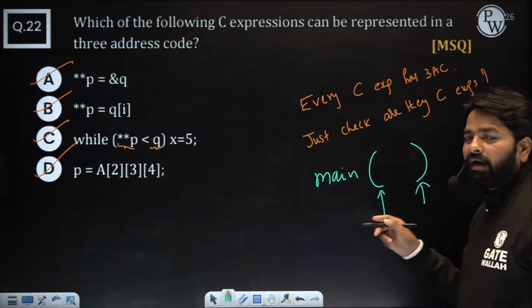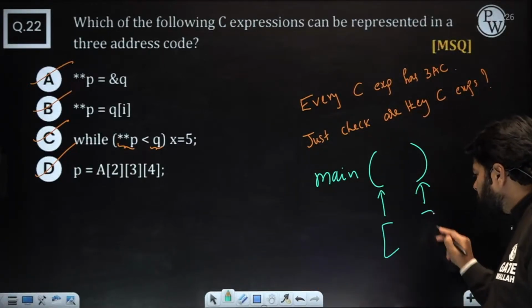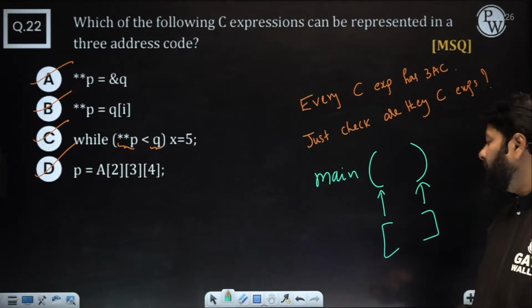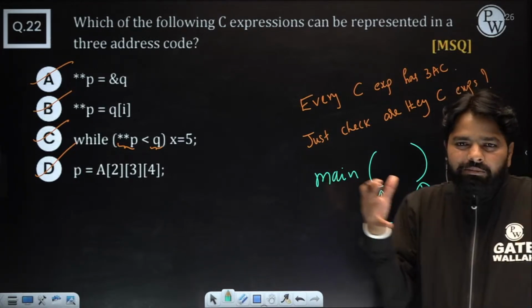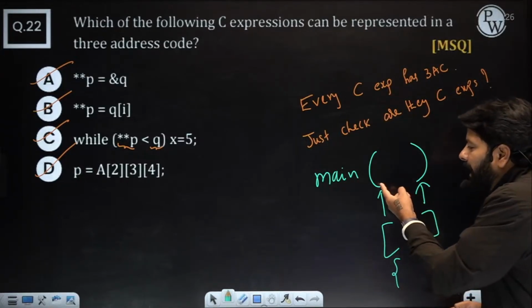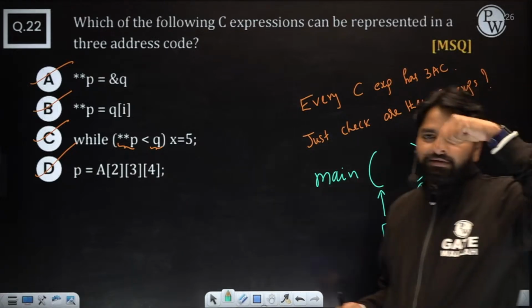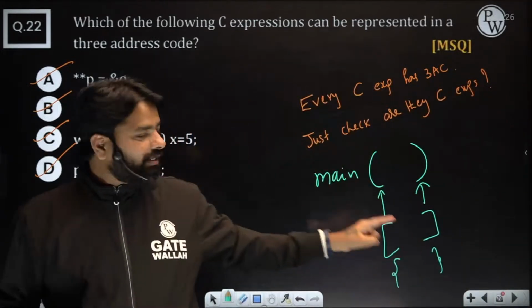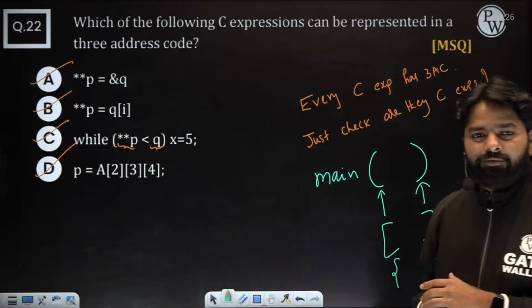Because the lexical analyzer will not match the balanced ones. So whether this comes or this comes, or whatever else you have, if this comes, it will count as 2 tokens because it can't remember the syntax. Only the syntax analyzer should check whether it is balanced or not. Open, close, open, close: the syntax analyzer will verify that, but it should count as 2 tokens only, by default, if you are looking at only the lexical analyzer.